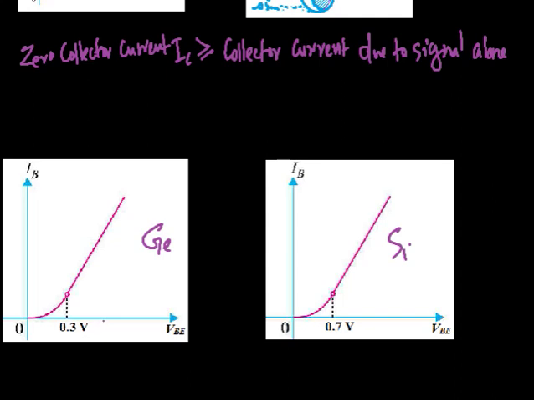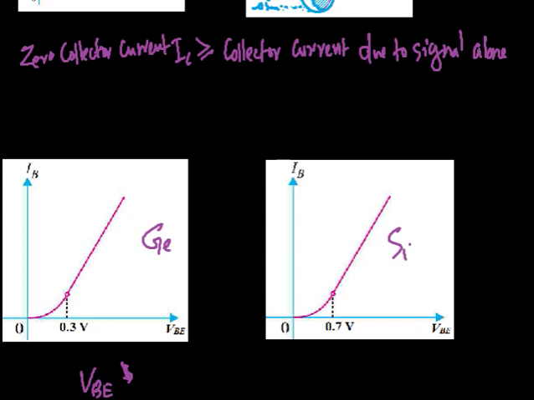So if at any instant of the amplification procedure the base emitter voltage goes below the base emitter potential barrier, then we will not have faithful amplification.